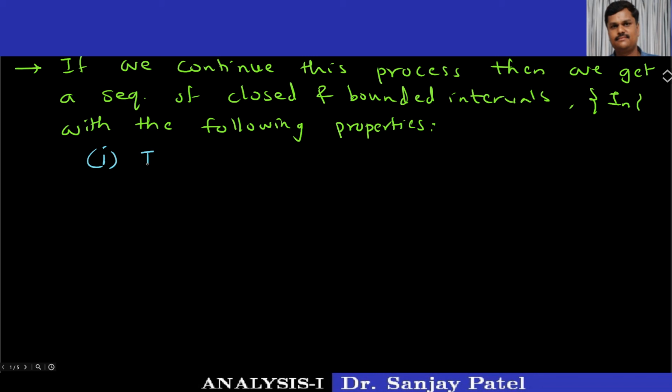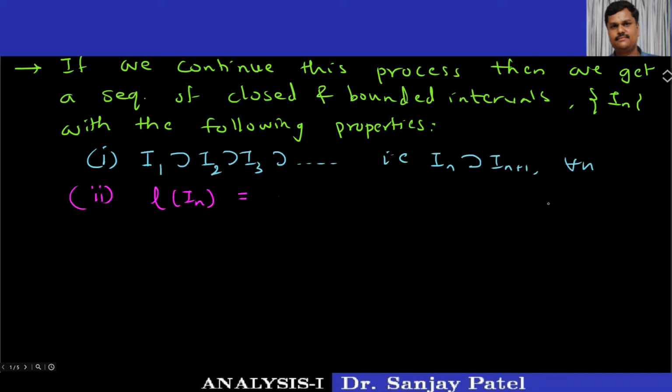So that is In contains In plus 1 for every n. The second remark is the length of the interval In, okay, is equal to what? For this I have to explain here.